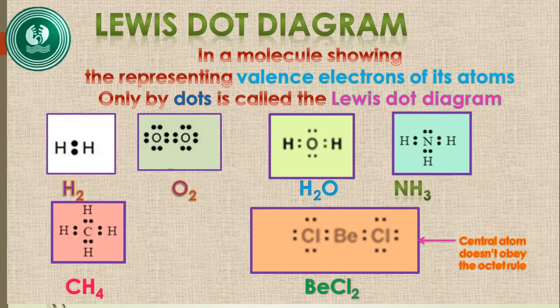For example, if you take water, the oxygen has 6 electrons in its valence shell and the hydrogen only 1 electron. So how is the water molecule formed? By sharing 1 electron from hydrogen and 1 electron from oxygen, and they make a bond. That bond is a covalent bond. We call it the OH bond. So here there are two OH bonds. All the sharing electrons and the rest of the electrons of oxygen are all denoted by dots. This is called the Lewis dot diagram.